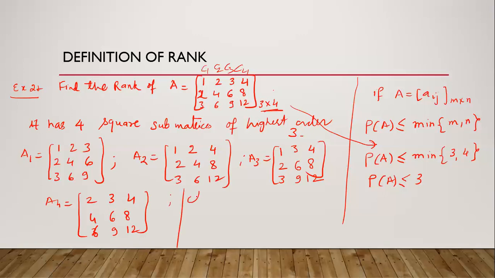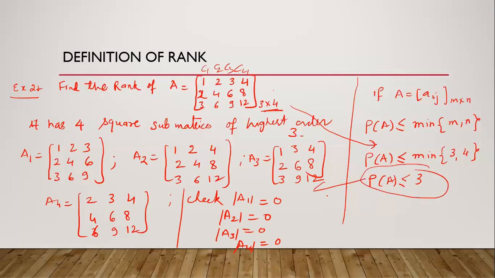If we check the determinants of A1, A2, A3, A4, you can easily check it will be 0. You can check it as an assignment. The maximum rank is 3, and we can see that the 3 cross 3 minors are not non-vanishing here, meaning they are vanishing.